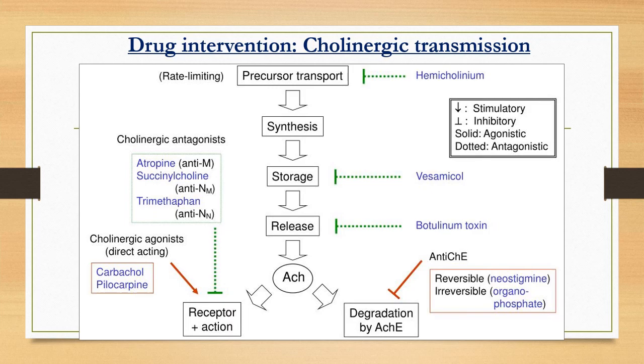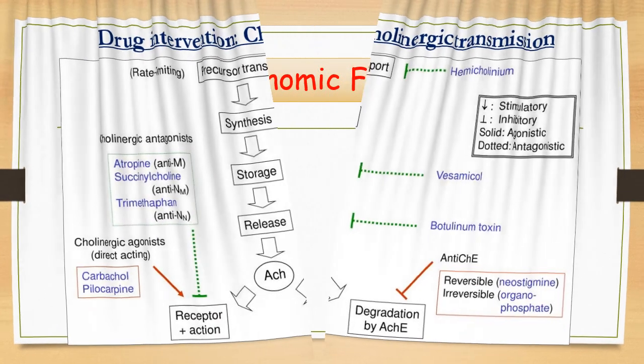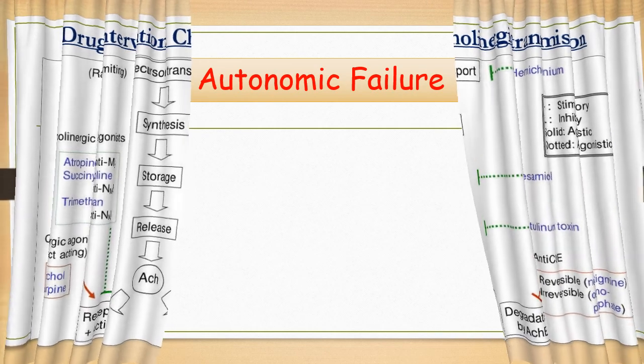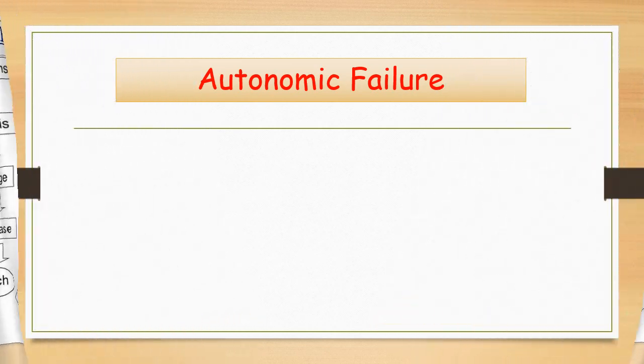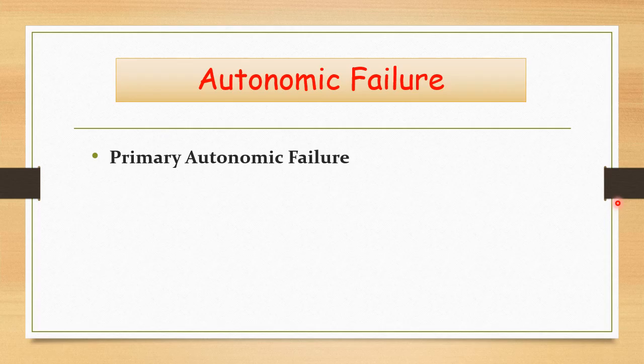And now coming to the second part of this lecture, that is the autonomic failure. Now many of these autonomic disorders or diseases of the autonomic nervous system are broadly termed as autonomic failures. Okay, and this autonomic failure can be classified in two ways, or there are two types of autonomic failure, rather primary autonomic failure and secondary autonomic failure.